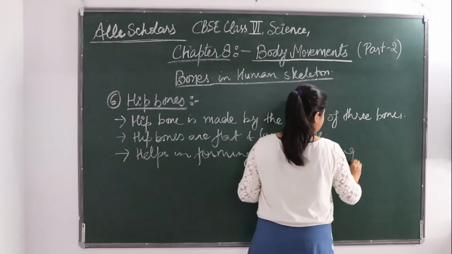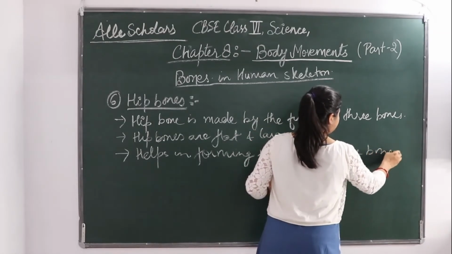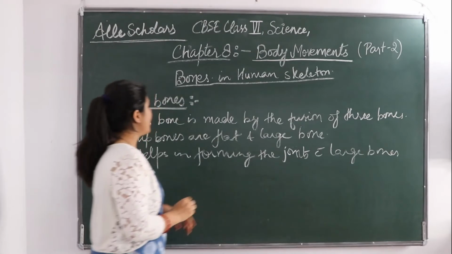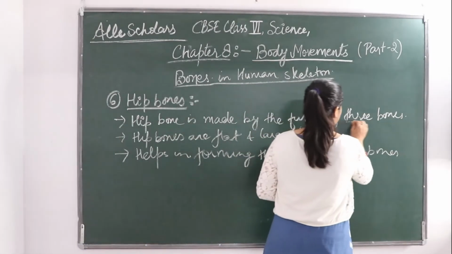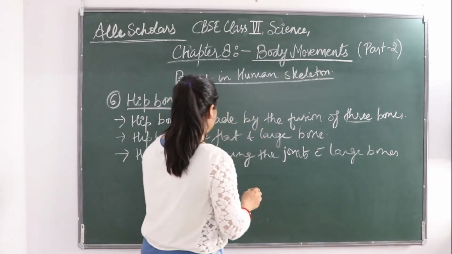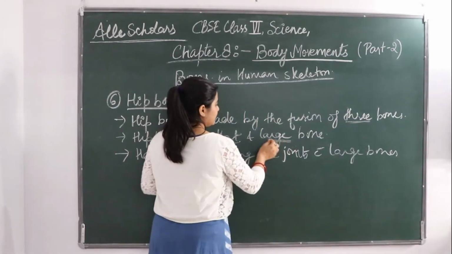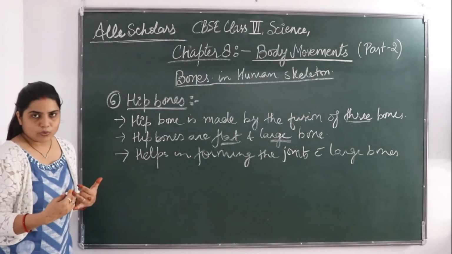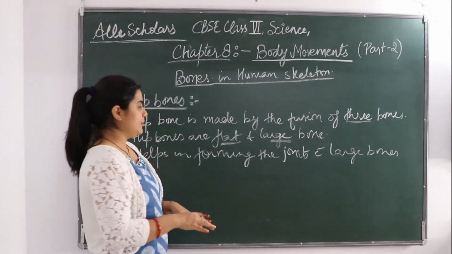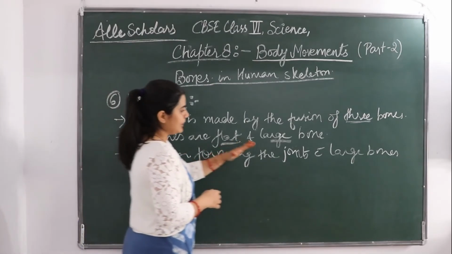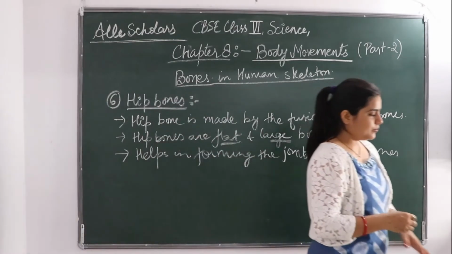So about the hip bone: it is the fusion of three bones. It is a large and flat bone. This bone gives support to sit.